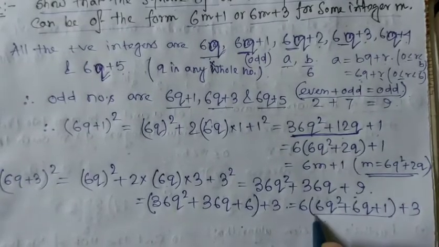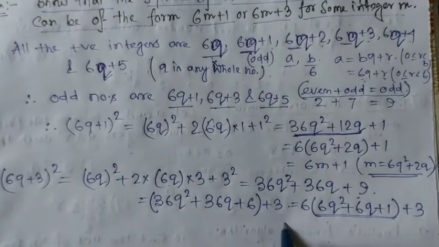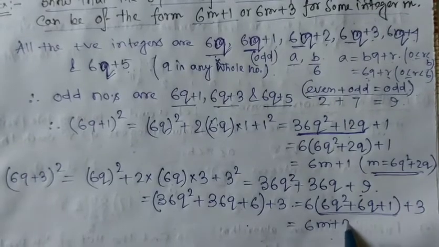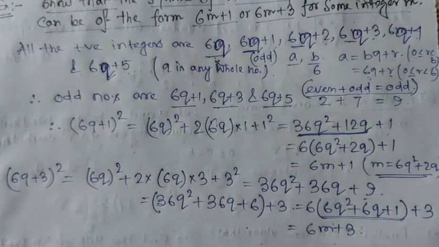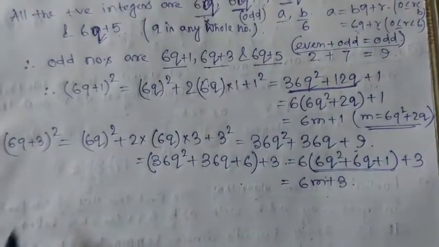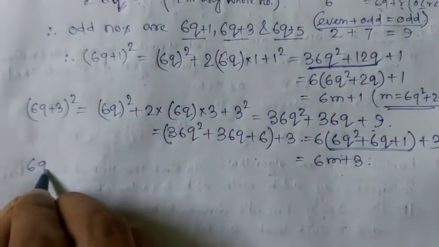Now we have to consider this one as m. So this one is of the 6m plus 3 form. Okay. Now the last one is 6q plus 5. So (6q plus 5) whole square.